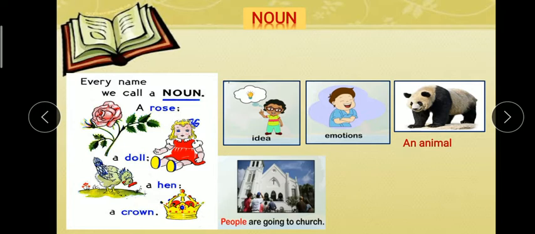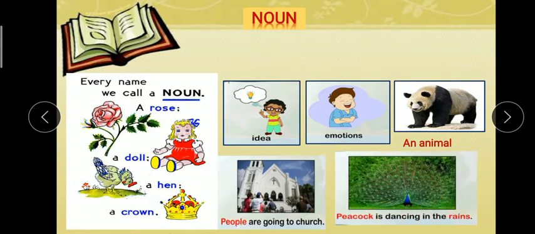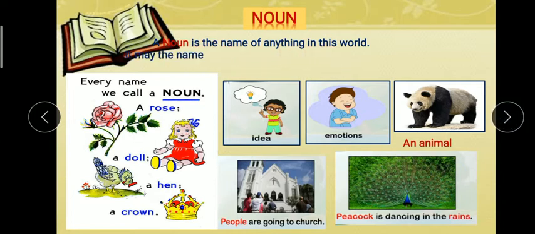People are going to church. So here the people is noun. Peacock is dancing in the rains. In this sentence, peacock and rains are nouns. So we can define noun like this. A noun is the name of anything in this world. It may be the name of any person, place, thing or a quality.